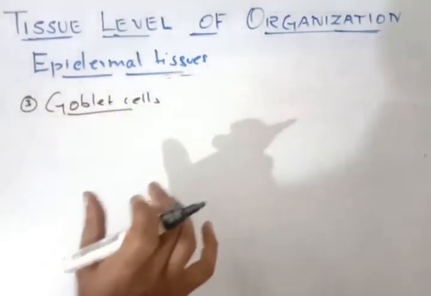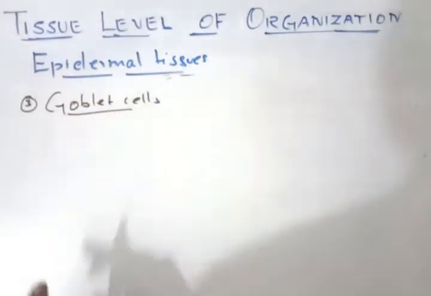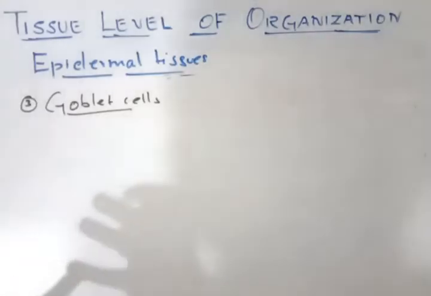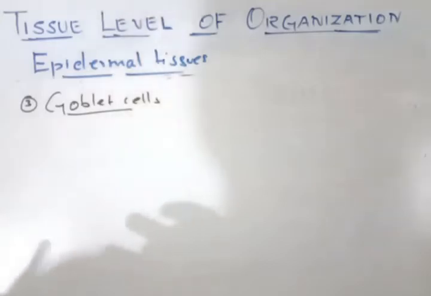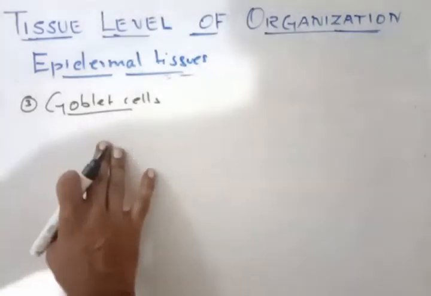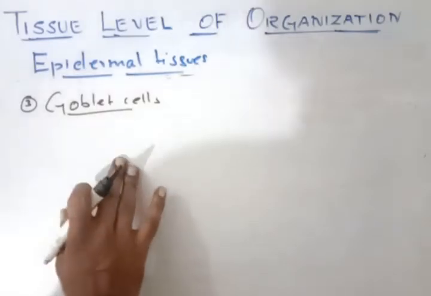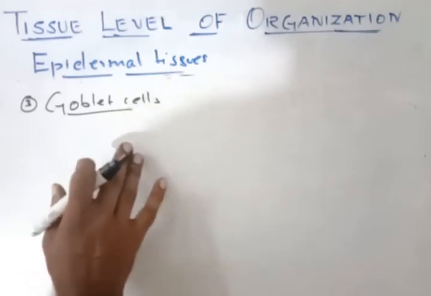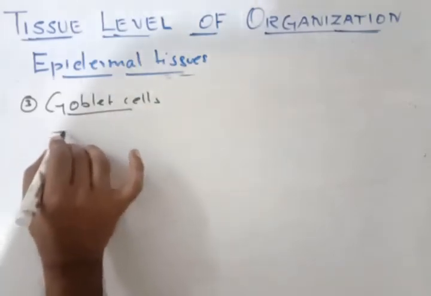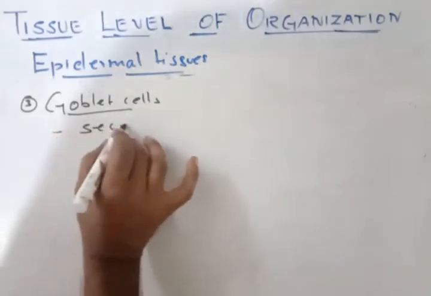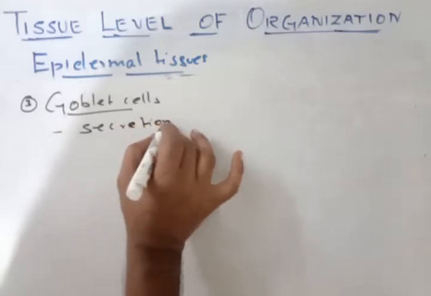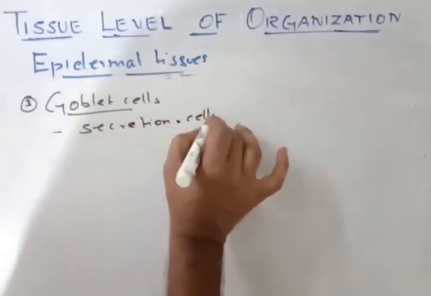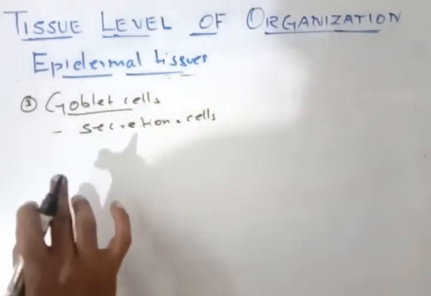The third one in this columnar epithelium tissue is the globular cells. First we studied the columnar cells, second the ciliated, then brush border, and the third one is globular. Here it is present on the secretion cells. It acts on the gland cells for secretion. Wherever a cell is involved in secretion, there you will have these globular cells.